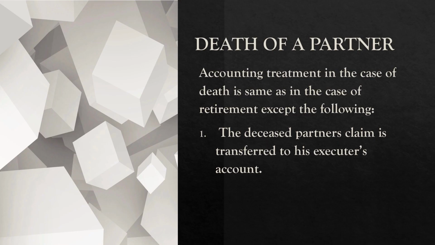Death of a partner, accounting treatment. Accounting treatment in the case of death is the same as in the case of retirement except the following. So almost all treatments are the same, just like retirement. Here in the case of death of a partner also, only two things are different. One among them is that the deceased partner's claim is transferred to his executor's account. Usually when a partner is retiring, the amount due to him is transferred to his capital account. Now here, one of the partners died, so we are transferring the amount due to him to his executor's account. Okay, that is the first difference.